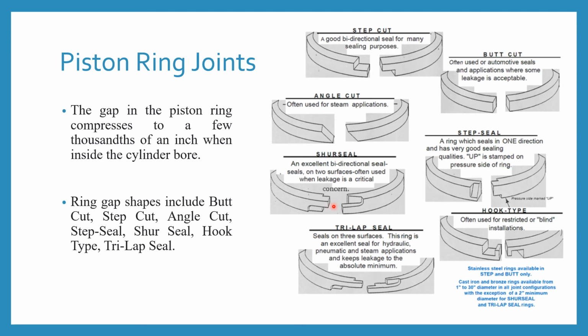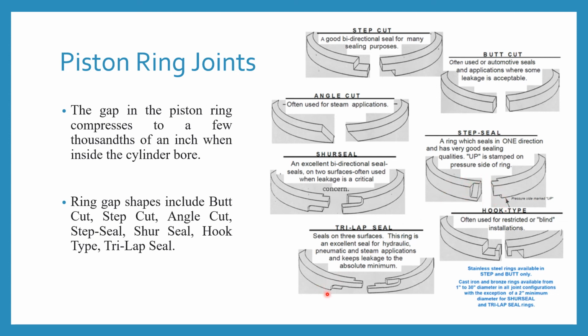Next one is the step seal, a ring which seals in one direction and has very good sealing quality. Up is stamped on the pressurized side of the ring.